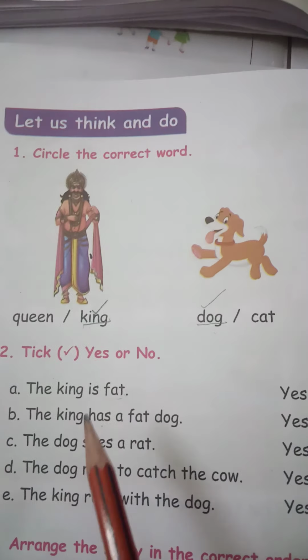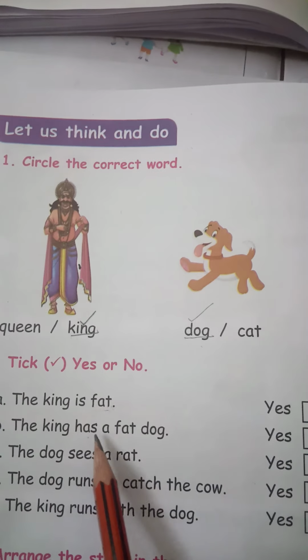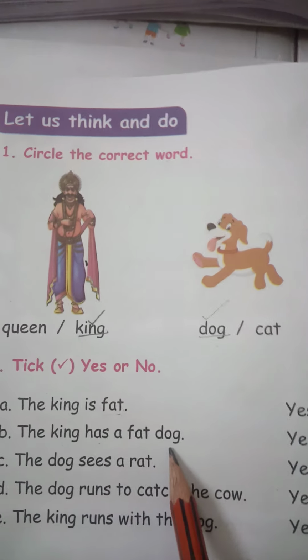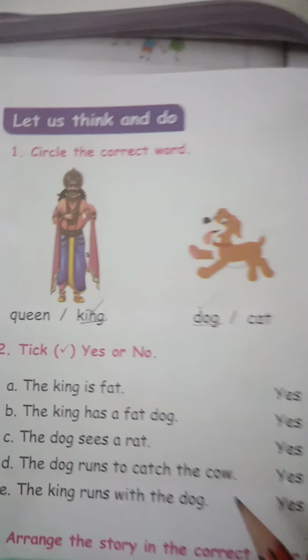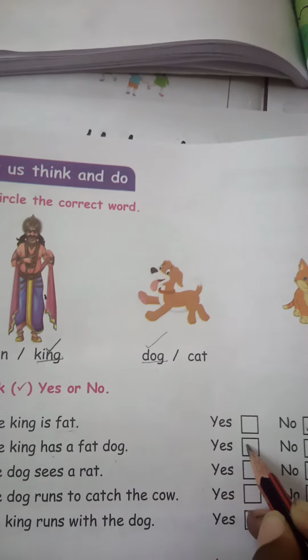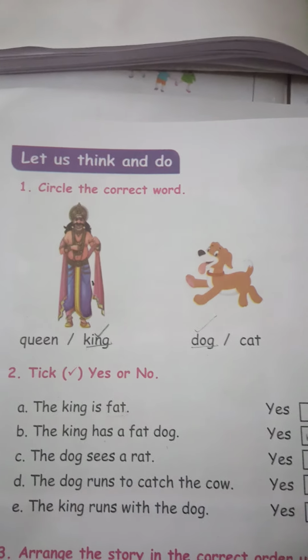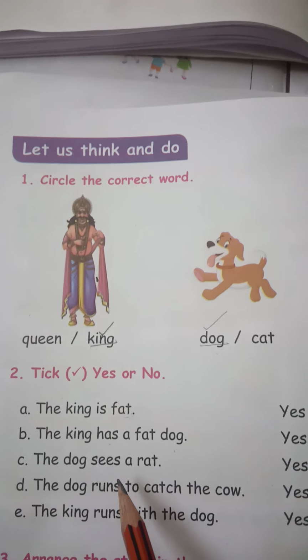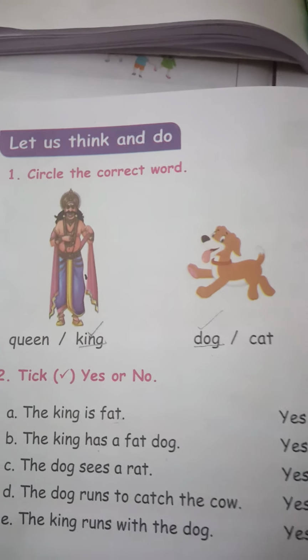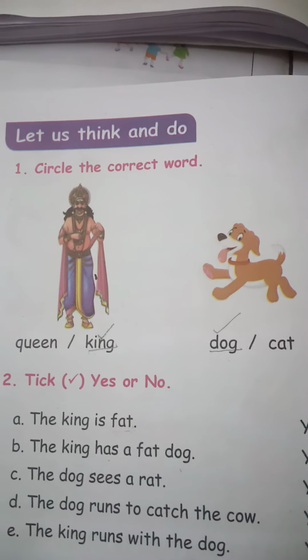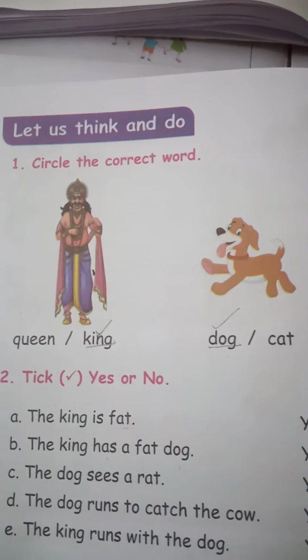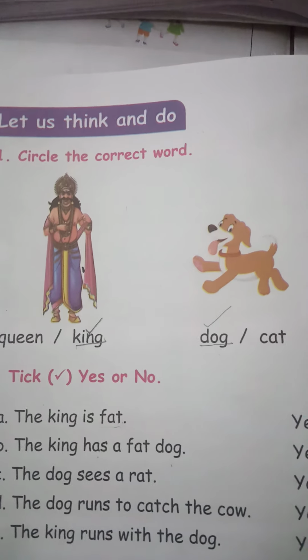What is the second sentence? The king has a fat dog. Yes, in the story we saw that the dog is very fat. So it is a correct statement. Put S. The dog sees a rat. Why did the dog run? The dog ran because it sees a rat. Is it? No. What did the dog see?